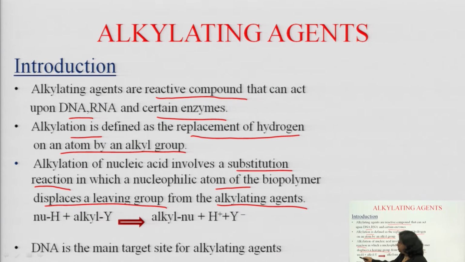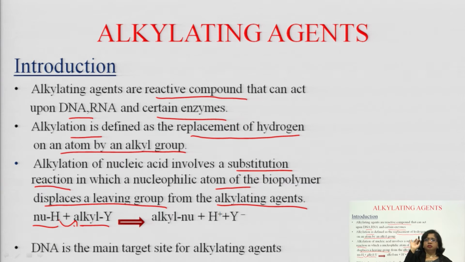You see the reaction here. This is the nucleophile hydrogen, okay, and this is your drug. Simply, replacement of hydrogen by an alkyl group is the alkylation reaction.